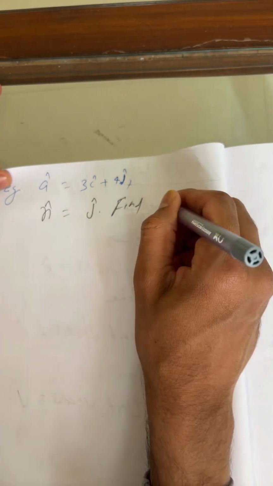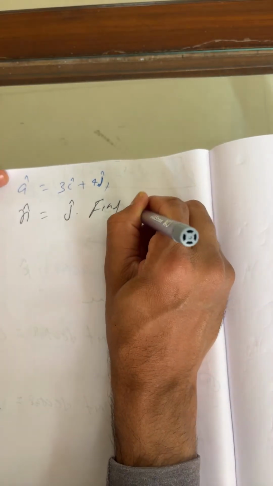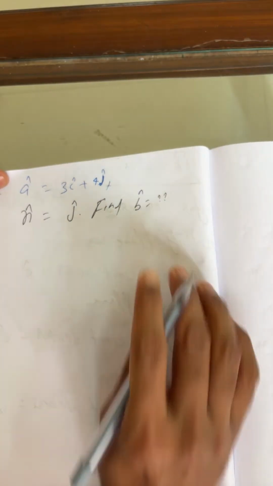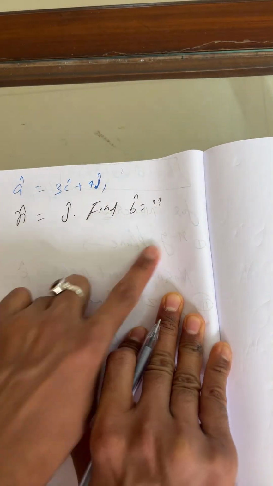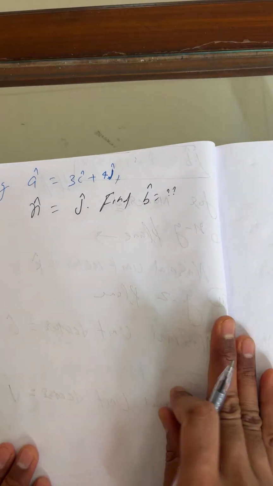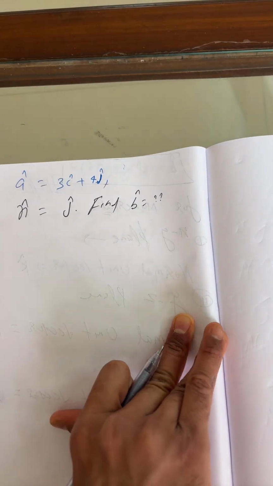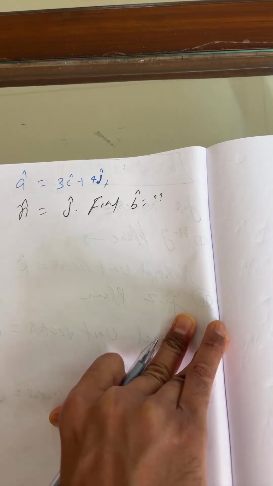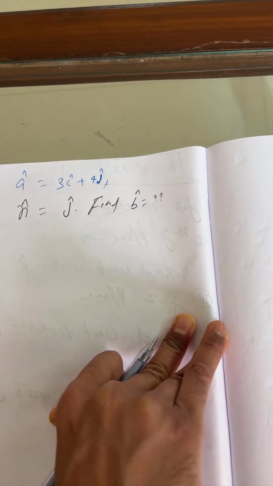They ask to find b cap. They didn't ask for the vector, they asked to find b cap. Answer me, anyone from all of you.